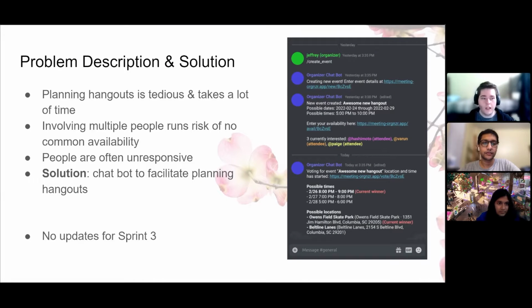Hi. Our problem description revolves around planning events between friends. Planning them tends to be tedious, and it takes a lot of time for the organizer. Additionally, it can be hard when people don't share availability or are unresponsive. Our solution is to make a chatbot that helps users plan events in their existing chat groups by facilitating, suggesting, and voting on times and locations that work for the most people.